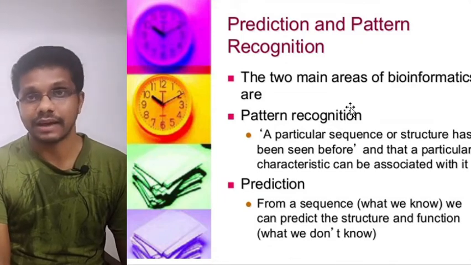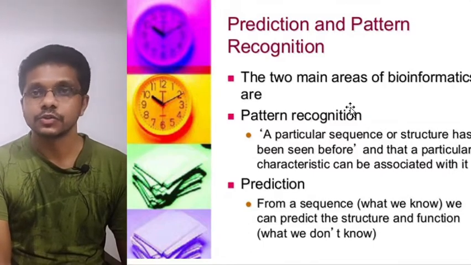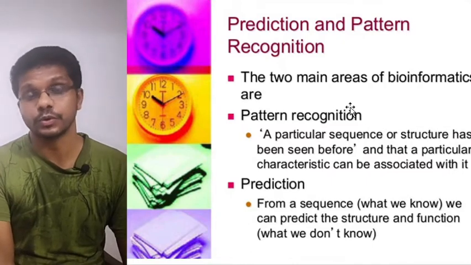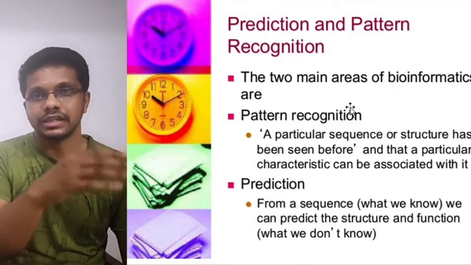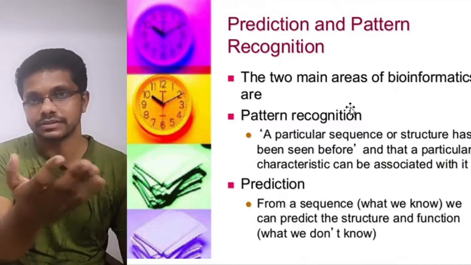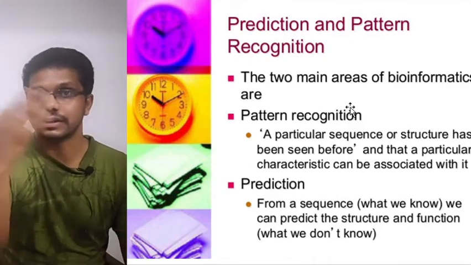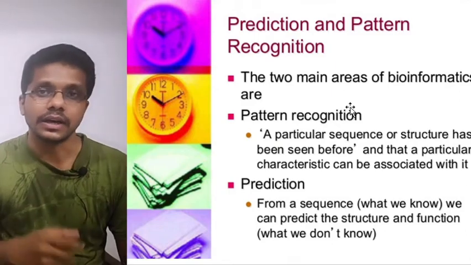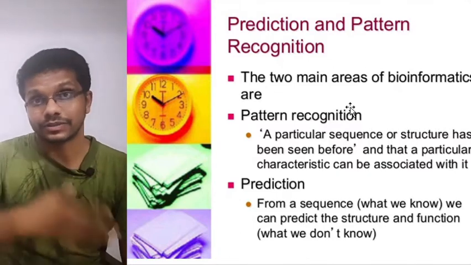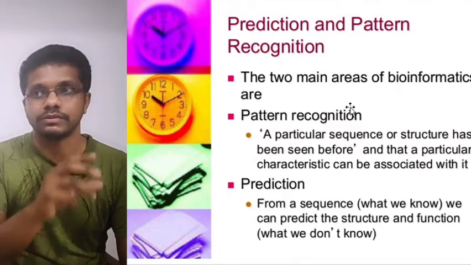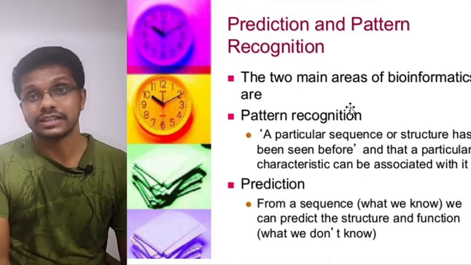When we first had the human genome sequenced, the 3 billion base pairs, we discovered so many novel genes which were unknown to us, because we know the common features of a gene. It will have a promoter and a ribosome binding sequence-like region. It will have the termination sequence. It will have a start codon. It will have a stop codon. In between it will produce a coding region which is interrupted by introns and exons. We know the common features of an intron and the common features of an exon. So based on that, we can actually predict the protein it is going to produce.